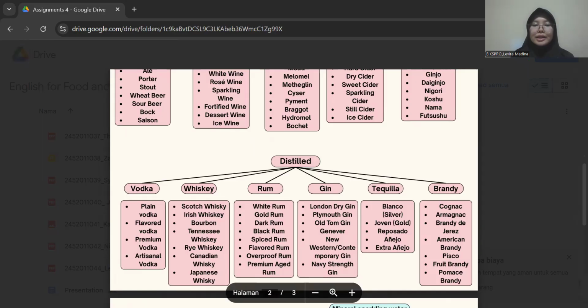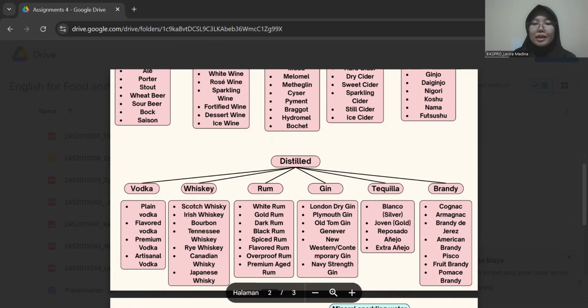For the next is New Western or contemporary gin. It is a modern take on gin with less emphasis on juniper and more focus on other botanicals and flavors, resulting in a more experimental and diverse profile. For example, Hendrick's Gin.